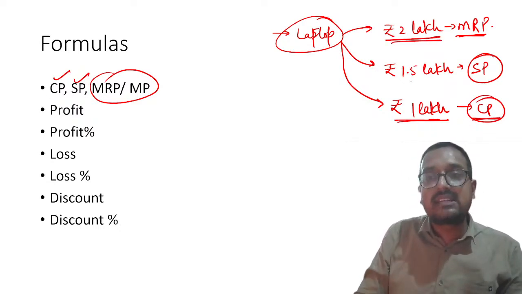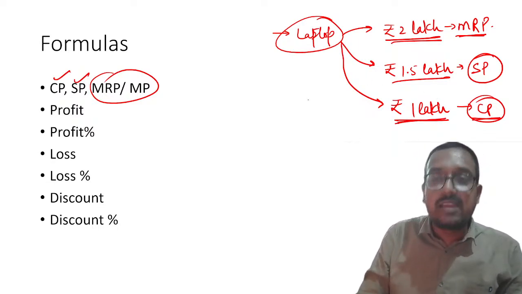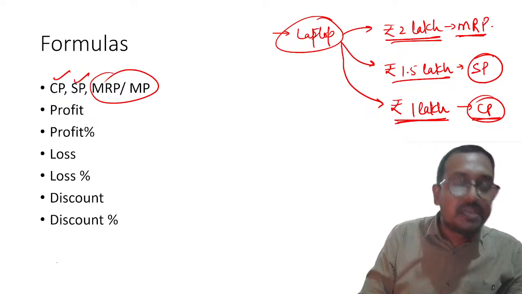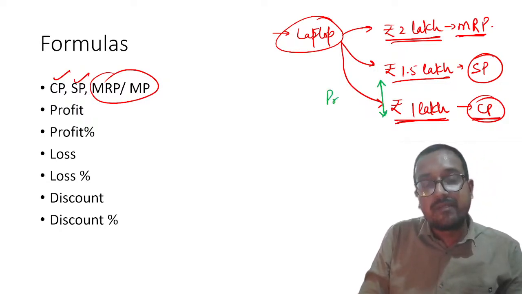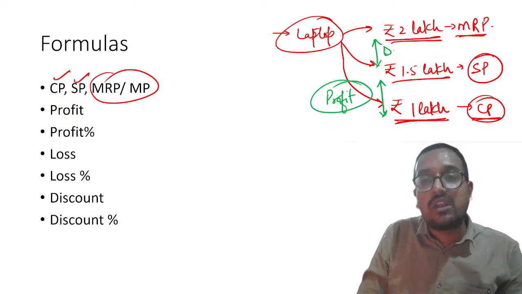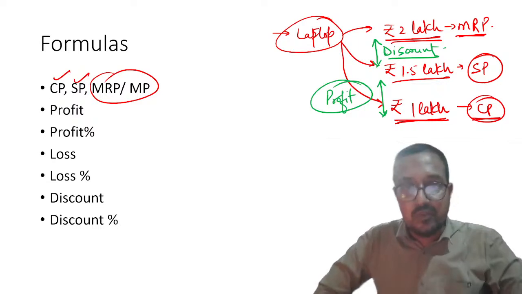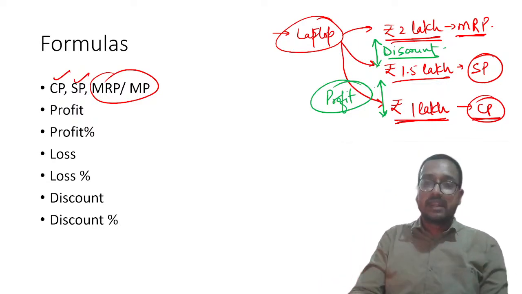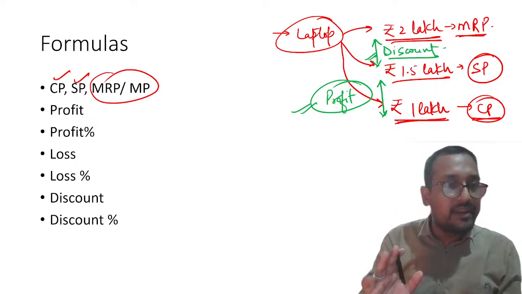So I hope everyone is understanding how this thing fluctuates. Now my dear students, this should be the ideal position. Please remember the difference between these two will be profit. And the difference between these two will be called discount. I hope every one of you is agreeing with me on this part. So profit and discount, these two things are clear in your mind, right?